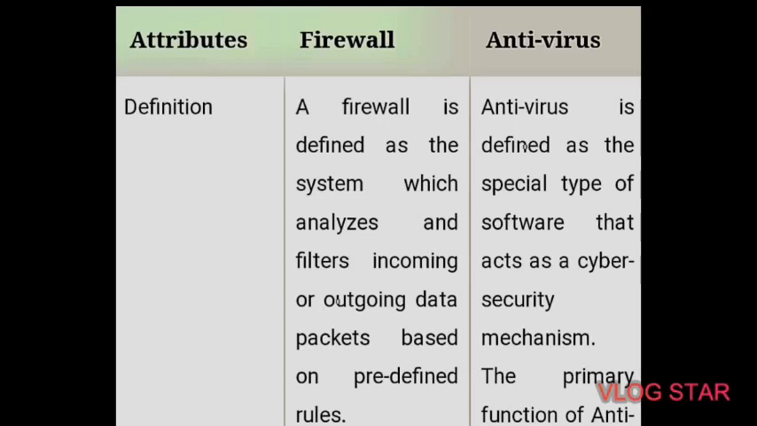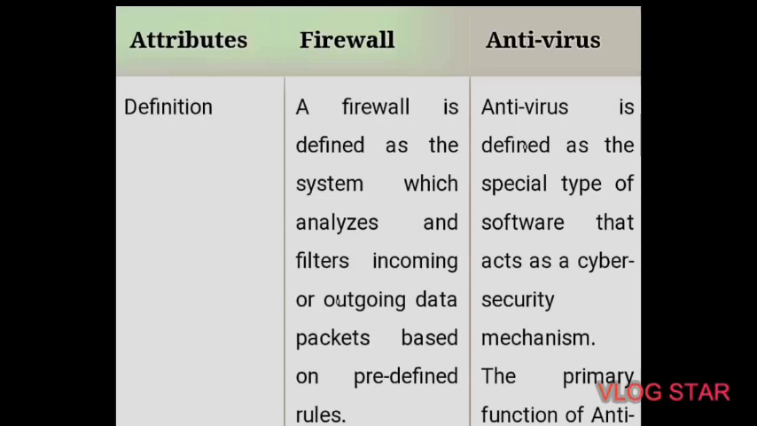Then next point is responsibility. The responsibility of firewall is usually defined as a network controlling system. It means that firewalls are primarily responsible for monitoring and filtering the network traffic. And the responsibility of antivirus is primarily based on detecting and removing viruses from computer systems, or we can say from other devices. These viruses can be in the form of infected files or software. Then next point is scalability.